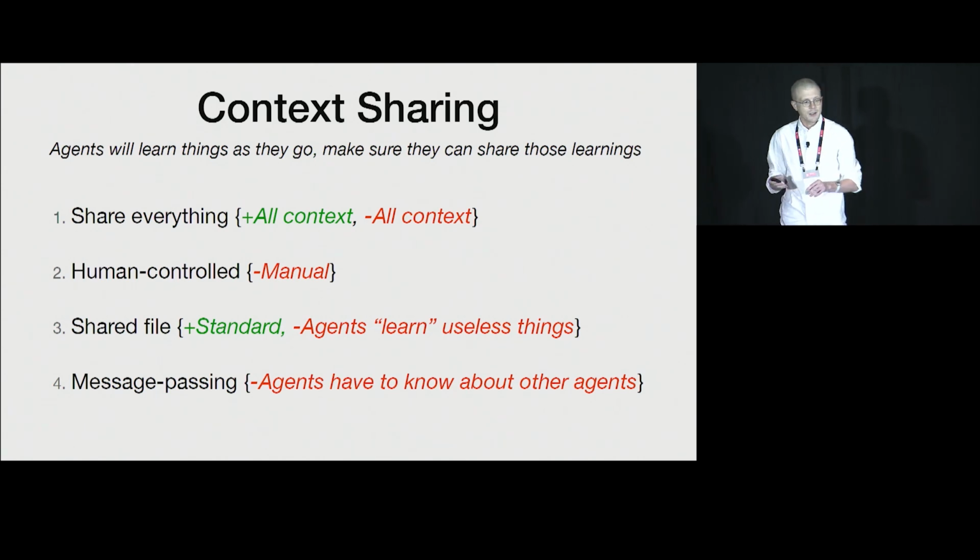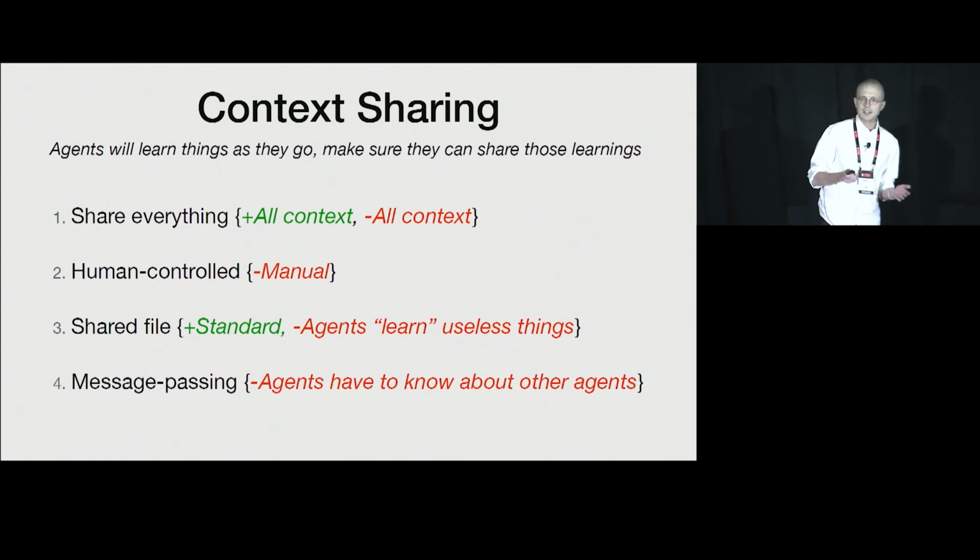And lastly, for the tricks of the trade, is context sharing. You're going to have agents that are exploring the entirety of this different code base. They're going to learn things as they go, and it's important that they're able to actually share those learnings with each other. There's a bunch of different strategies you can try based on the type of code base that you're exploring and your own personal preferences.